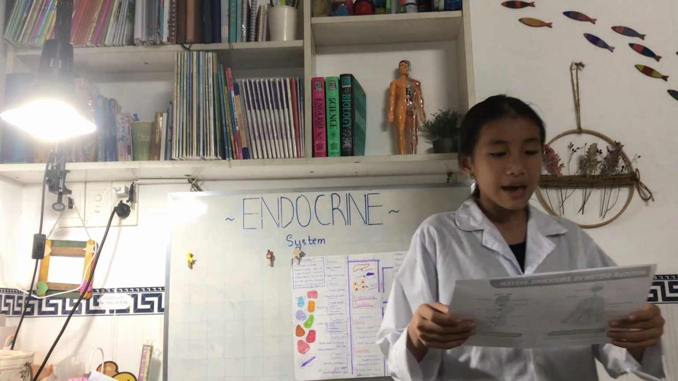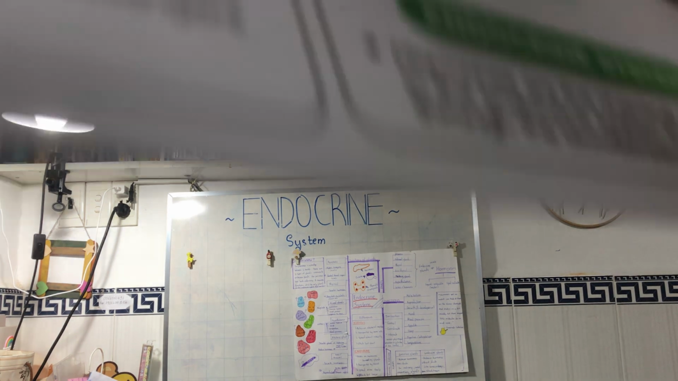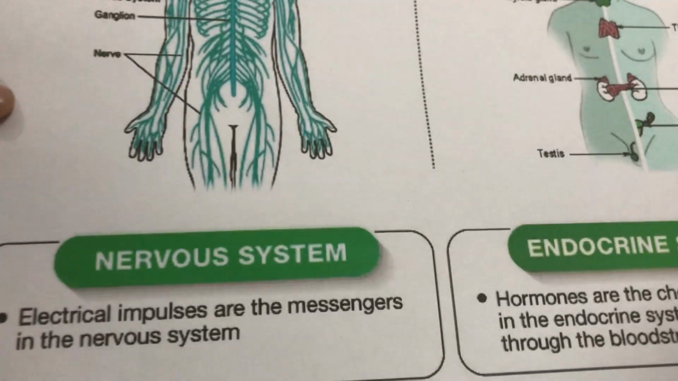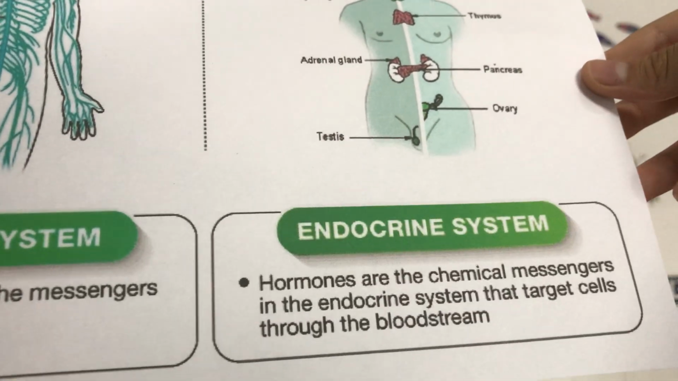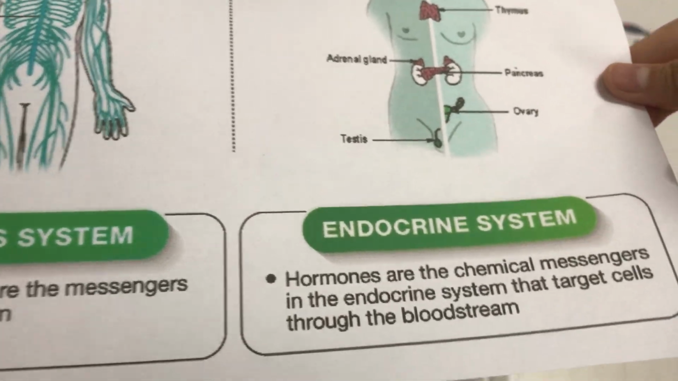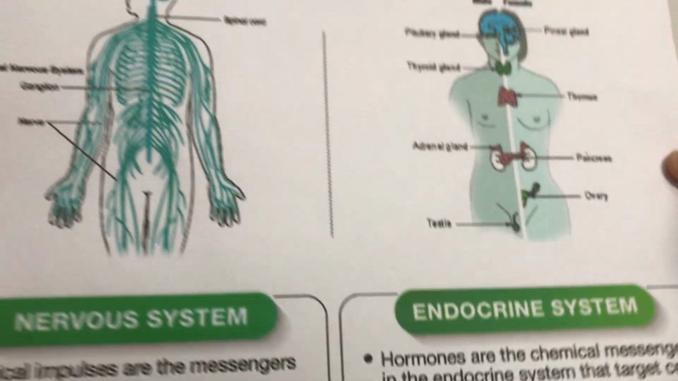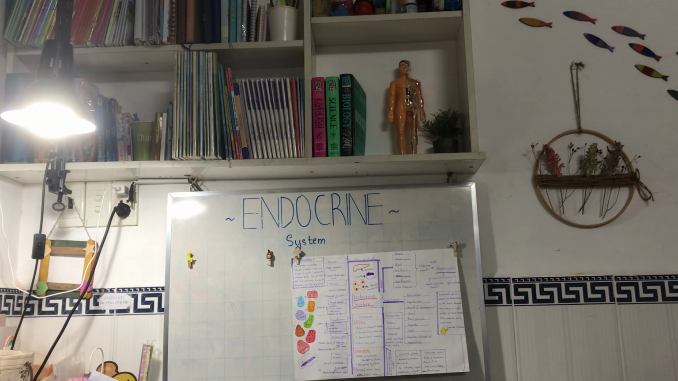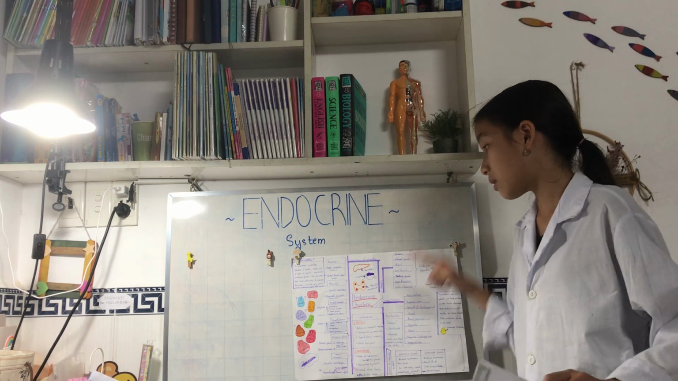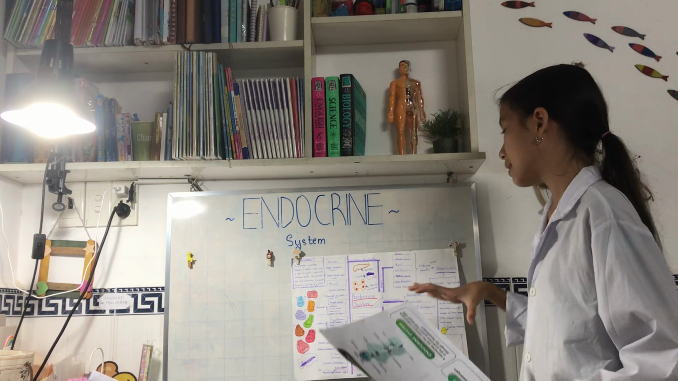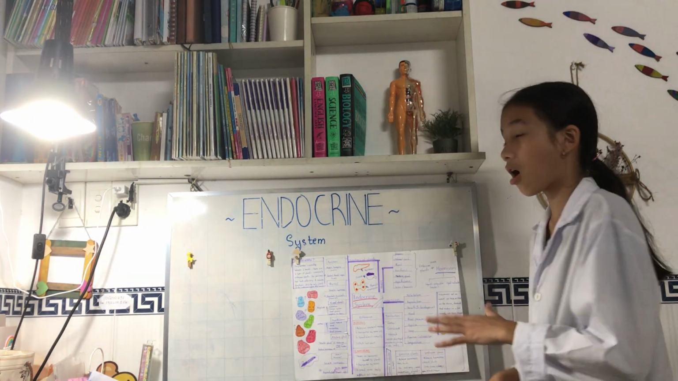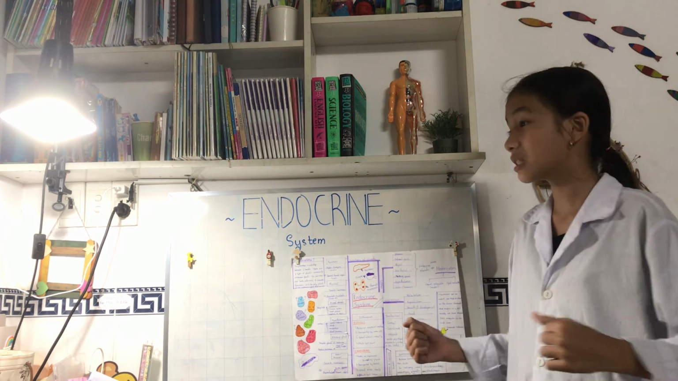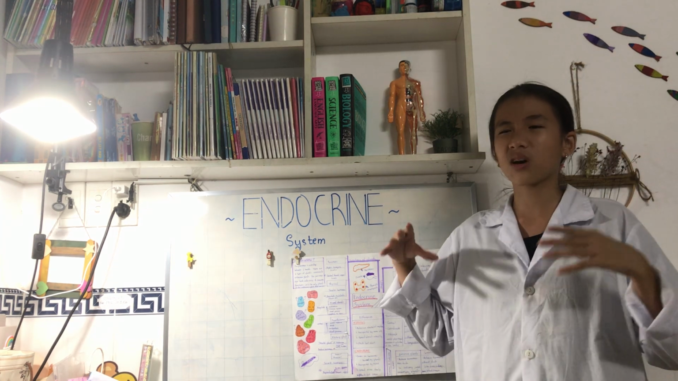Well, in the nervous system, electrical impulses are the messengers, while hormones are the chemical messengers in the endocrine system that target cells through the bloodstream. Here is the picture of the nervous system and the endocrine system. The nervous system relies on electrical impulses transported by nerve cells, which spread almost instantly. We have an instant response, and this will typically last only a second or two.